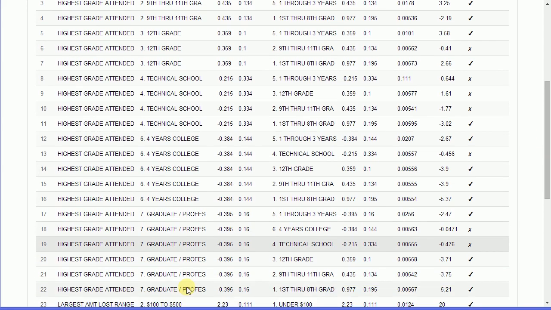By contrast, graduate school and 1st through 8th grade are significantly different from each other, notice the tick, and therefore these should not be grouped. Tick means take no action, which means don't group them. Working through this, we can see what can and cannot be grouped, but not what should be grouped. There is no single answer.